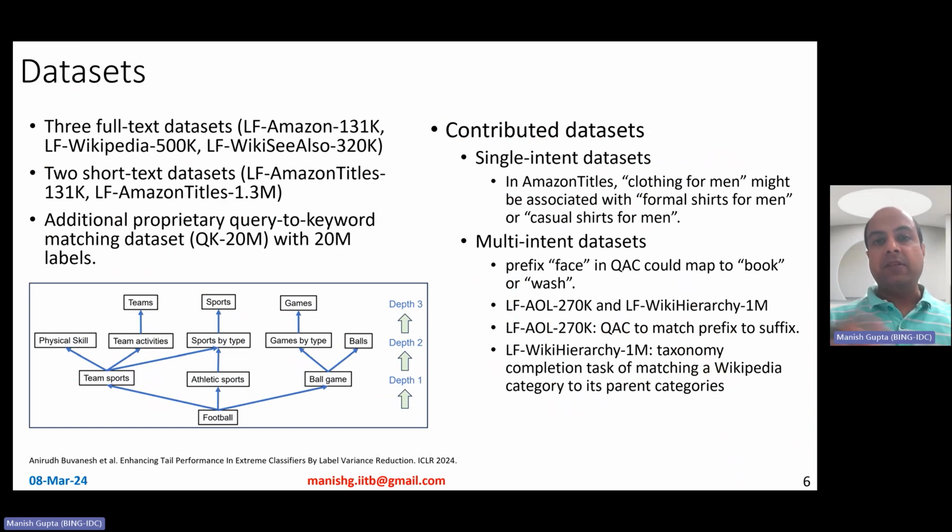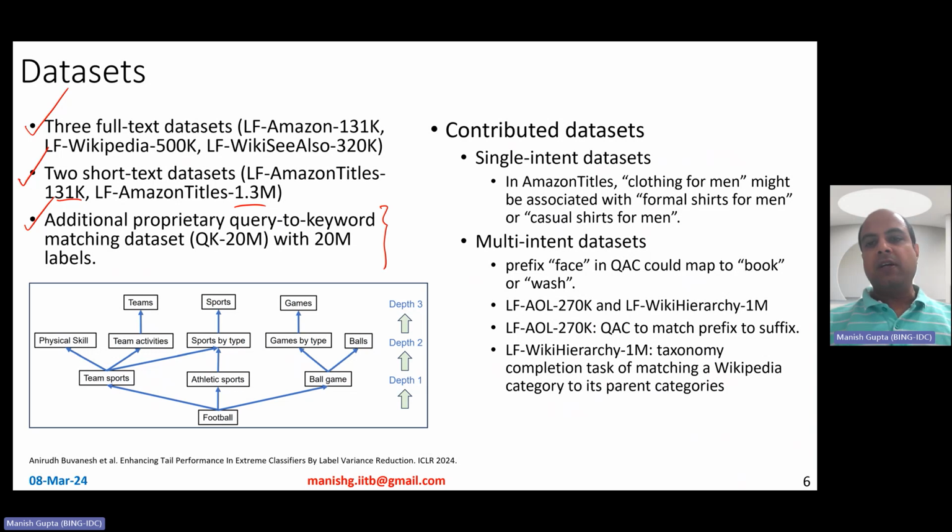So experiments were conducted on several datasets: 3 full text datasets, Amazon, Wiki, and WikiC, and 2 short text datasets, Amazon titles, with 131K and 1.3 million labels. The experiments are also conducted on a proprietary query to keyword matching dataset. We call it QK 20 million, with, of course, 20 million labels.